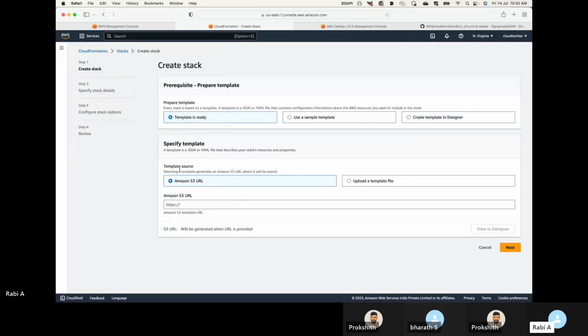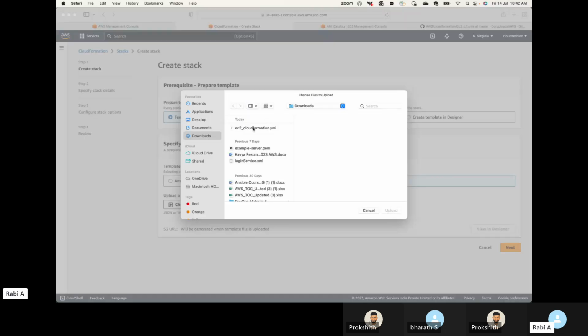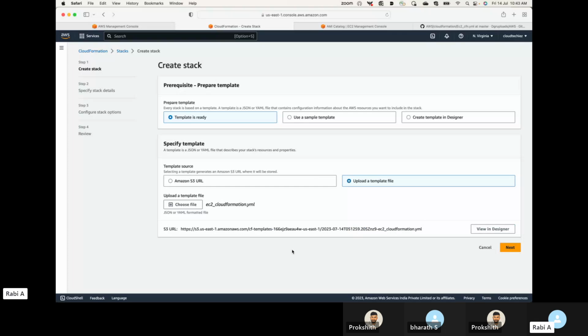Now, where is the template available? Is it in an S3 bucket or on your local machine? In my case, it's on the local machine. We'll choose the template that we've just created. That's the template, and this will validate.